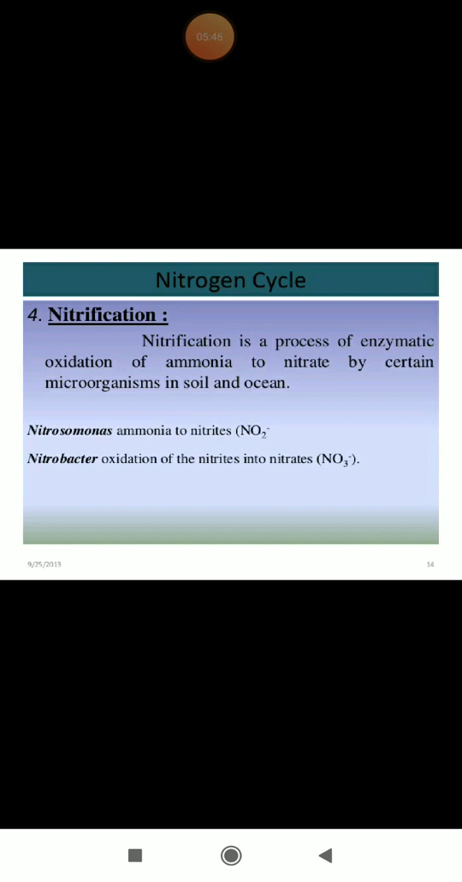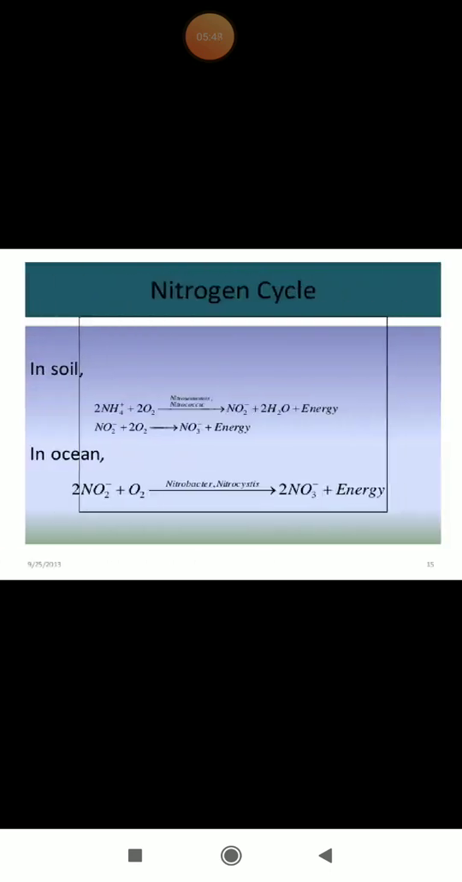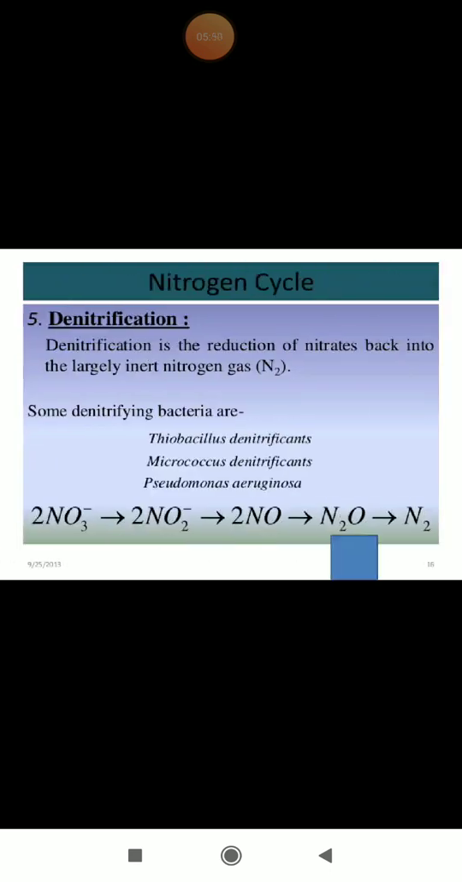This nitrite is converted into nitrate by nitrobacteria. The fifth and last step in the nitrogen cycle is known as denitrification. That means it is the reduction of nitrates back into nitrogen gas.